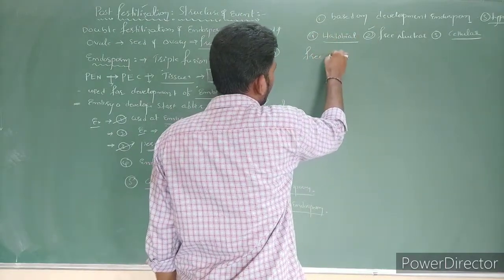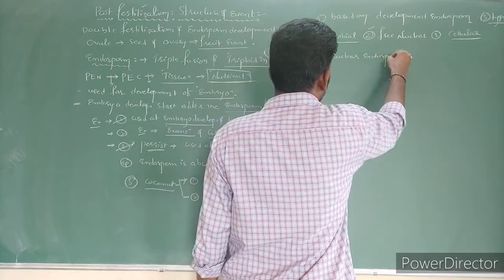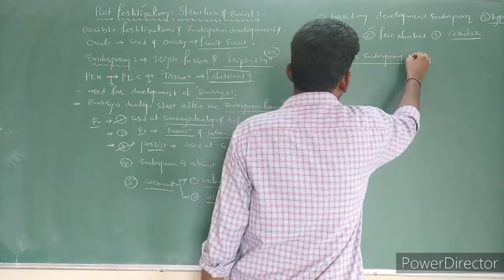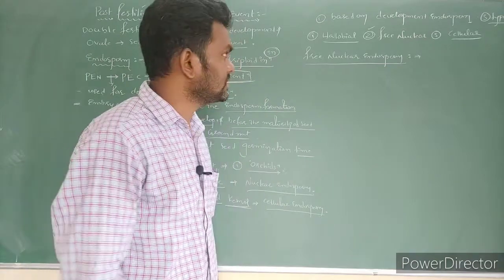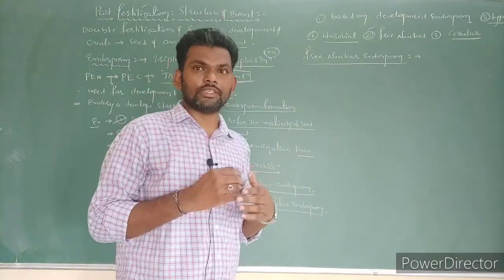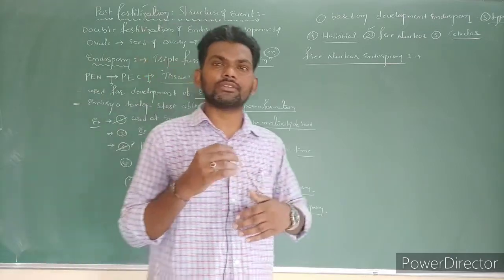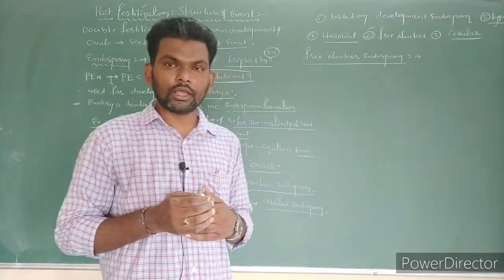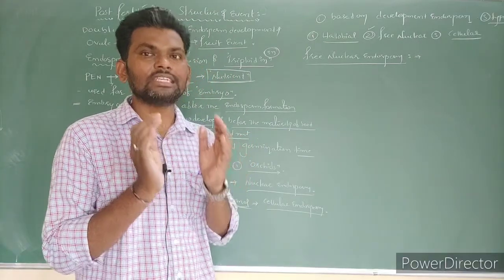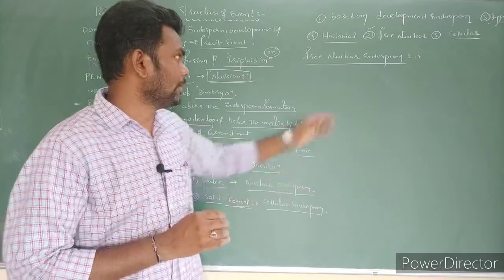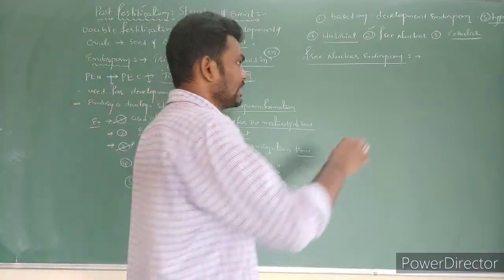Free nuclear endosperm. Free nuclear endosperm means that after triple fusion, a triploid cell is formed, which undergoes the first division, karyokinesis. After the karyokinesis, cytokinesis does not immediately follow. So a number of free nuclei are formed within the common cytoplasm of the central cell. Such type of endosperm we call free nuclear endosperm.